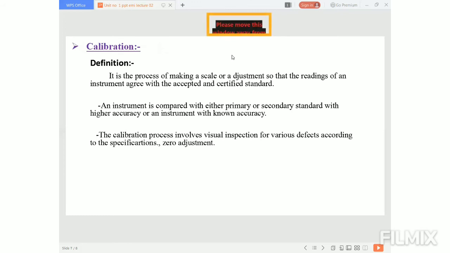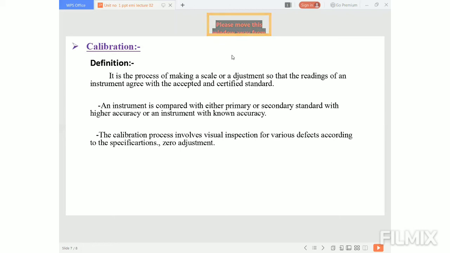Then the next point is calibration. So what is calibration? Calibration means to set your device at such a point that we get the highest accuracy. So let's see the definition of calibration. It is the process of making a scale or an adjustment so that the readings of an instrument agree with the accepted and certified standard. Means to set the scale of our device in such a manner that the instrument readings agree with the accepted and certified standards.